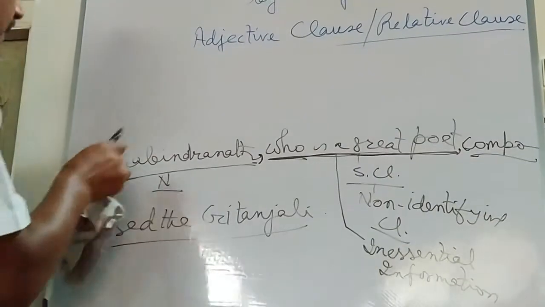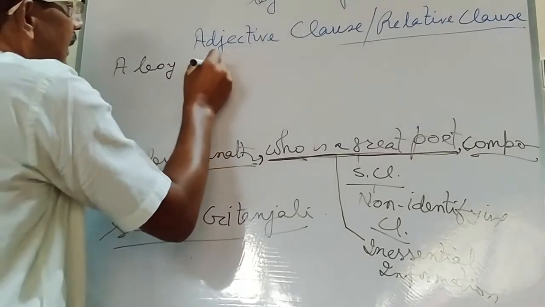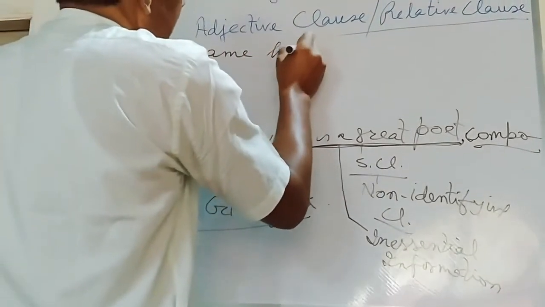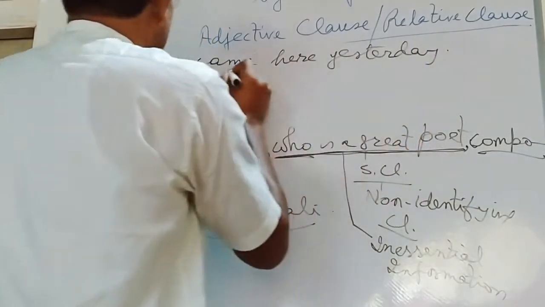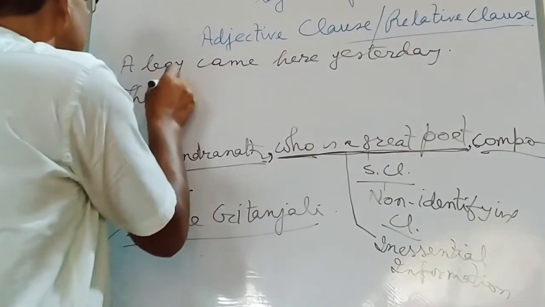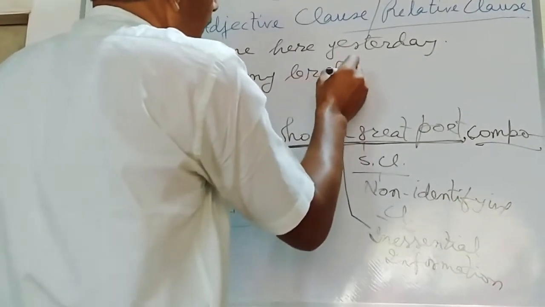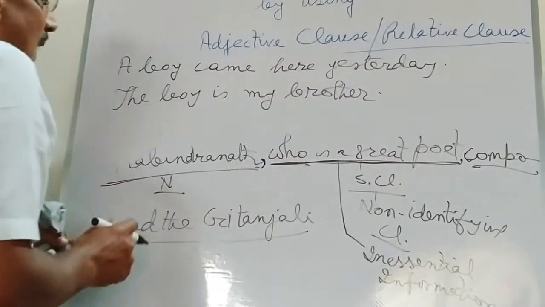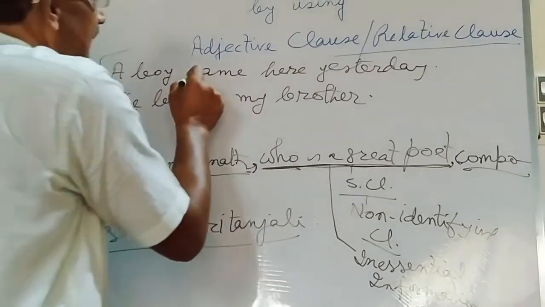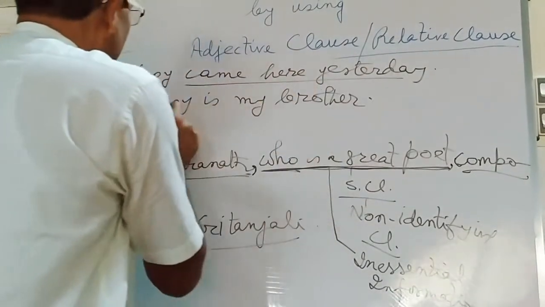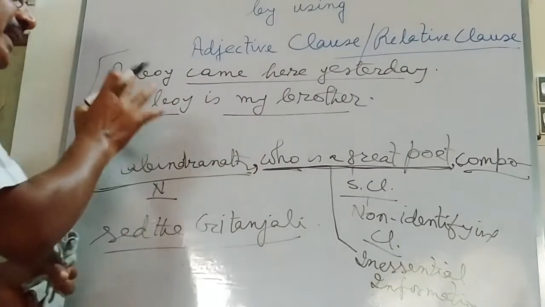Suppose a boy came here yesterday. The boy is my brother. Here there are two sentences with two pieces of information. A boy came here yesterday. The boy is my brother. There are two pieces of information given in the two sentences about the same person.